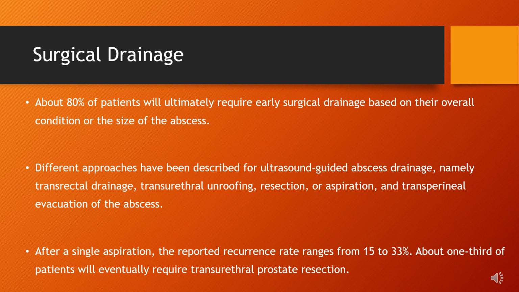After a single aspiration, the reported recurrence rate ranges from 15 to 33%. About one third of patients will eventually require transurethral prostate resection.